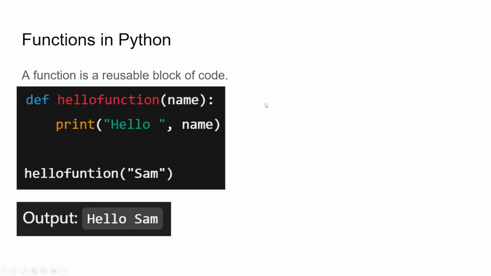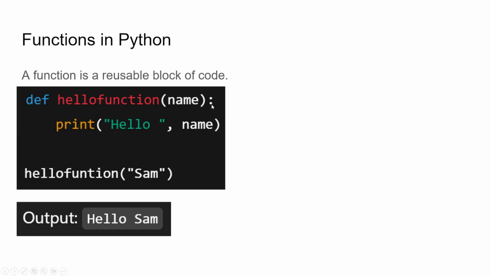And another important thing to remember is how to declare or define functions in Python. We use the define keyword def, space, our function name. I called it hello function. Then in the open parenthesis, we pass in the parameter. A parameter is nothing but an input to the function.